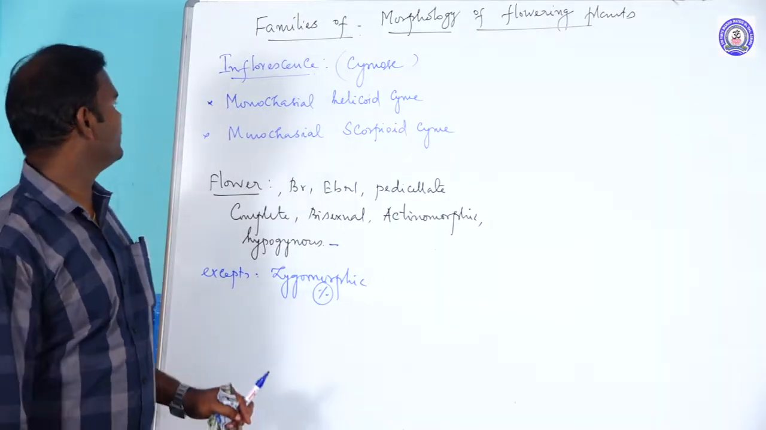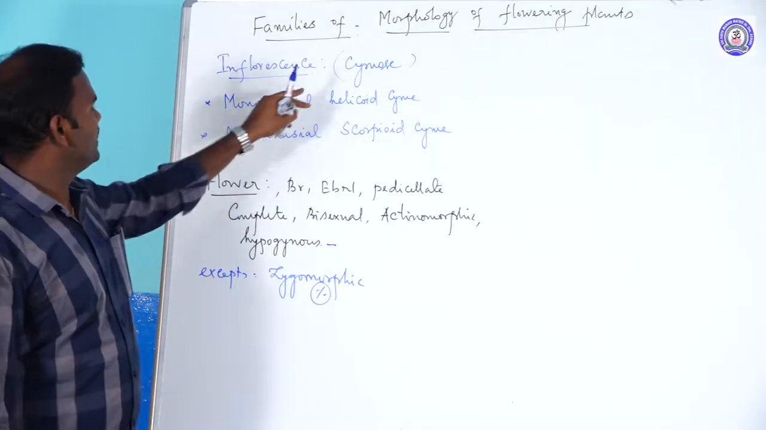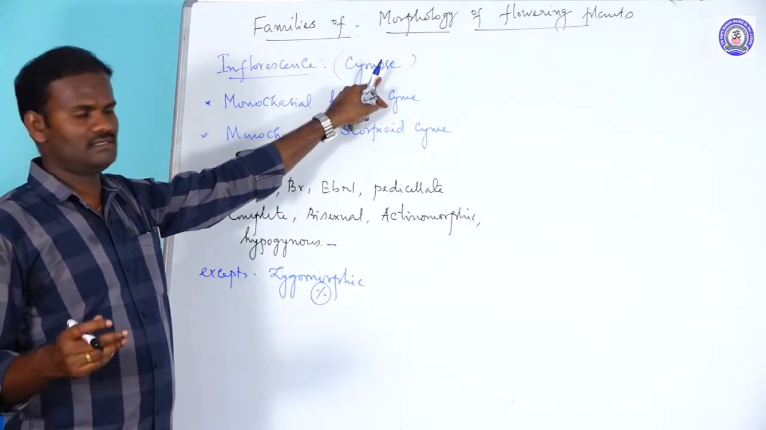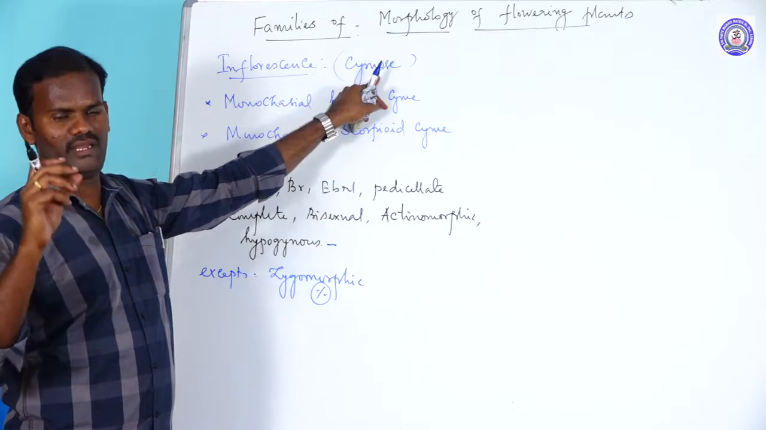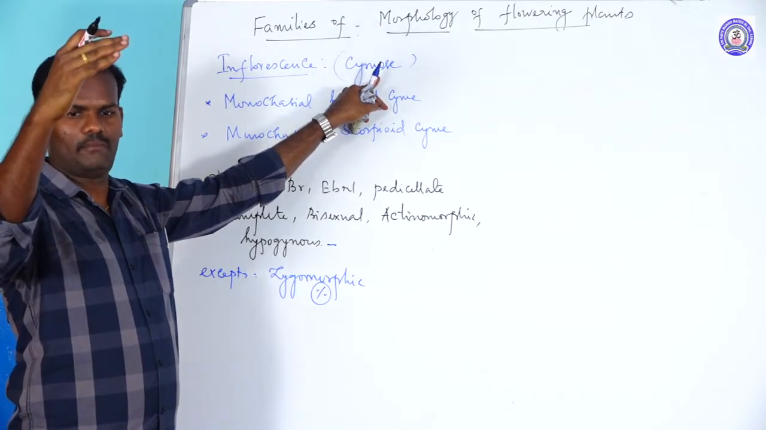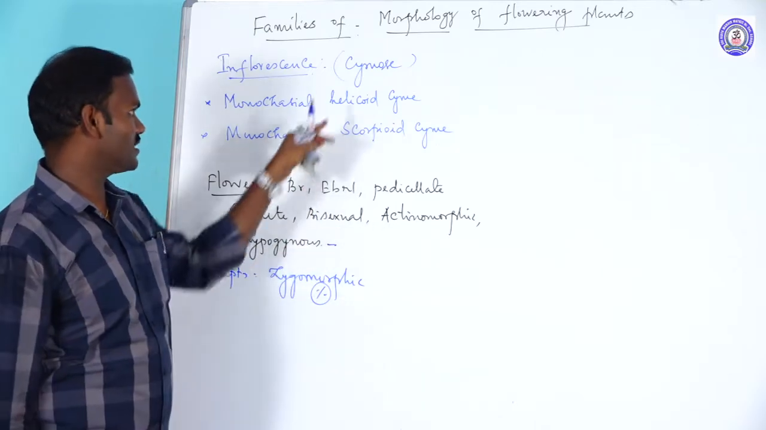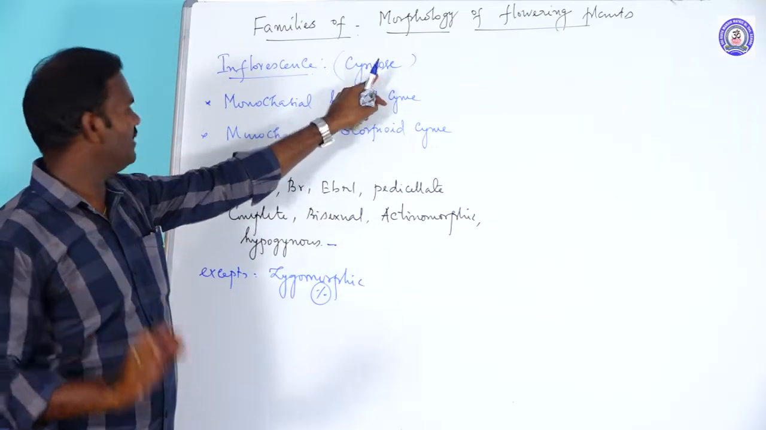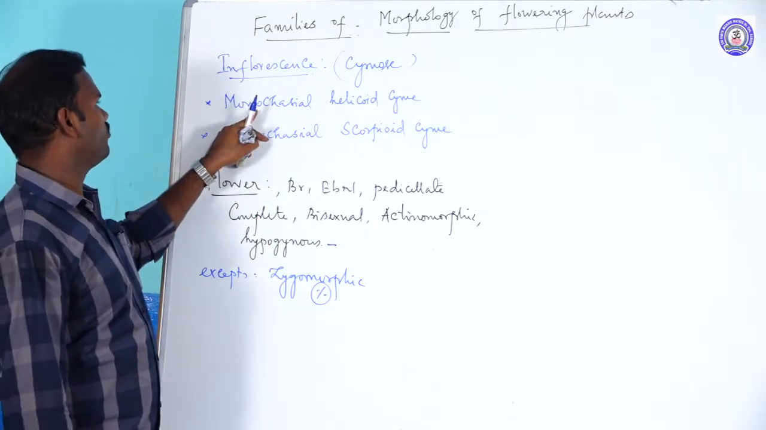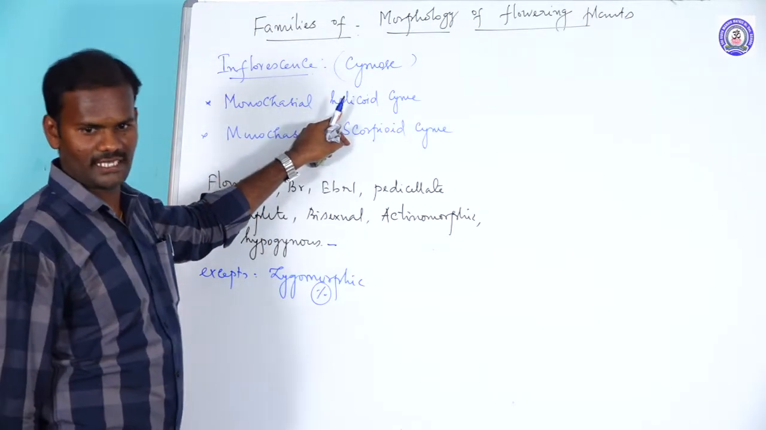The next is inflorescence. Generally, Solanaceae members have cymose inflorescence. What is called cymose inflorescence? Flowers are arranged in basipetal order: older flowers are present at the apex and young flowers at the base. These are called cymose inflorescence. That is the general rule, but in some species it is a monochasial helicoid cyme.